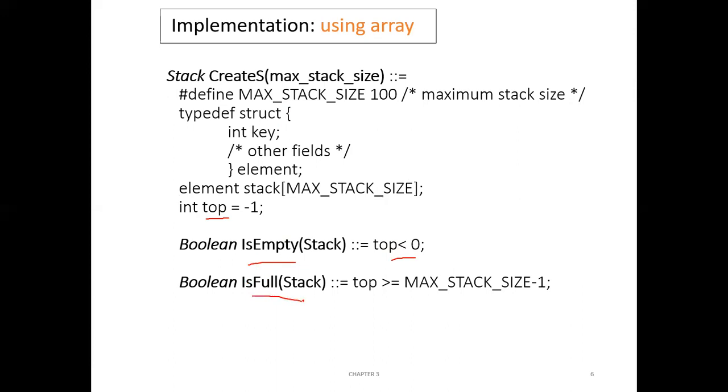And the function is full of stack will return true if top is greater than or equal to MAX_STACK_SIZE-1. MAX_STACK_SIZE is 100, so this stack can have elements from 0 to 99. It cannot have any elements beyond that. 0 to 99 is 100 elements. So if top is greater than or equal to 99, it cannot become greater than that. At any point, if top becomes equal to 99, it means the stack is full. That is how this function will be defined.